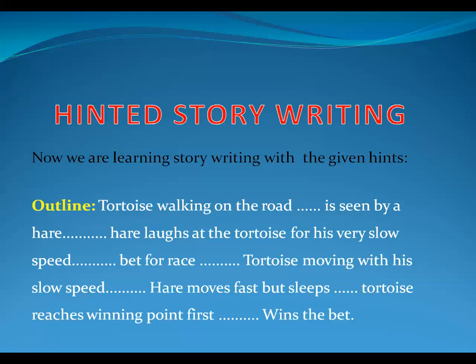So before writing the story, first four things we have to remember. The story should be elaborated with the given hints. And the story always should be written in the past tense. And the story should have a title and a moral. And we should not add anything in between, only topic relevant points we should add.